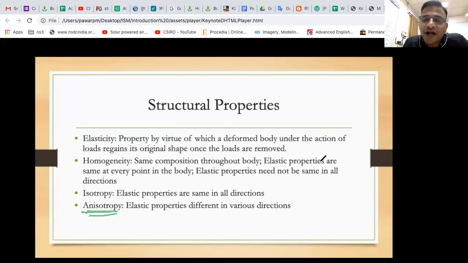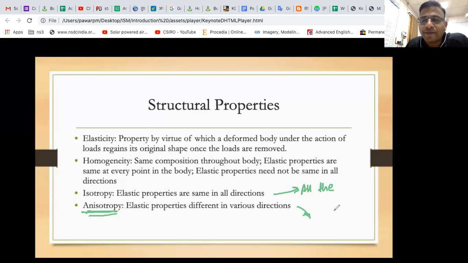So if you want to understand which material is isotropic and which is anisotropic, all the metals, maybe iron, aluminum, gold, whatever metal you take, will have isotropy. Metals have the same properties in all directions.